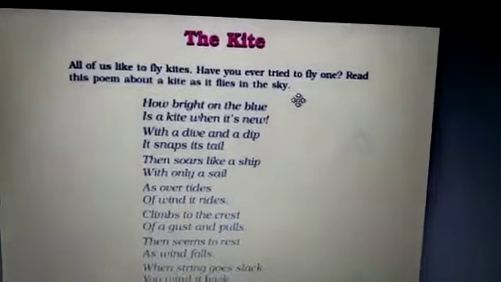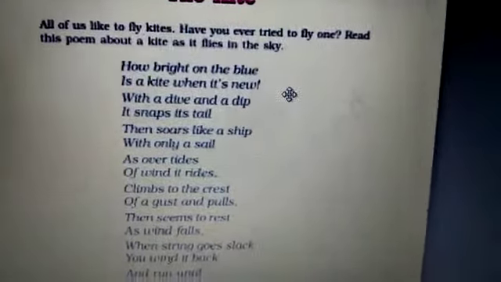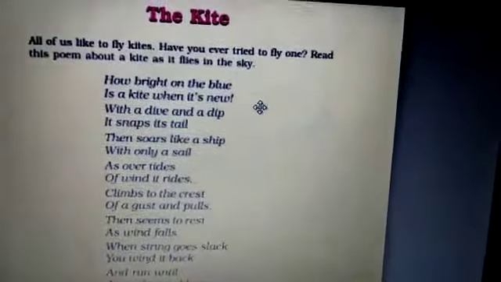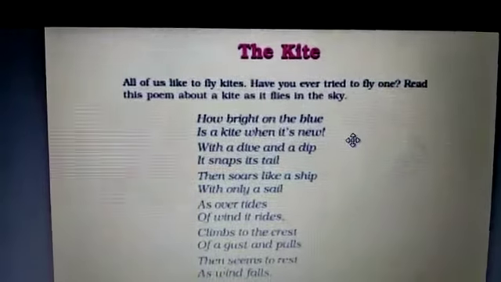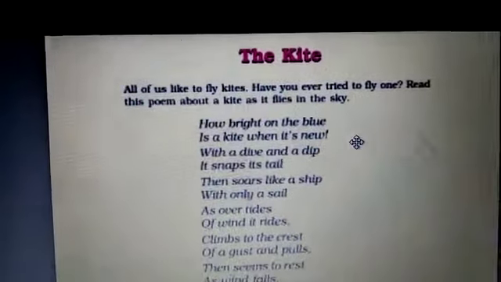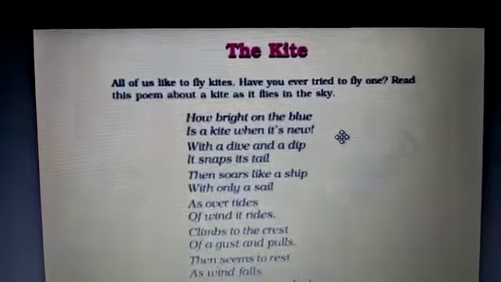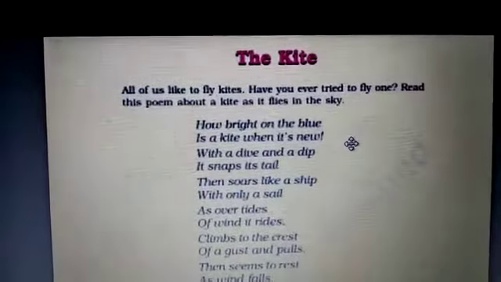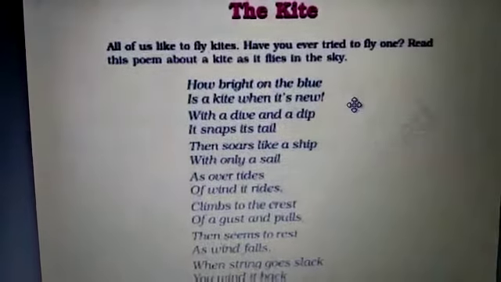Here, dear children, the kite is compared with a ship, and the word "like" is telling us that this comparison is made. What is comparison? When we are comparing two things, this is called comparison, and this figure of speech is called simile, and in Hindi it is called upma alankar, which is known as simile in English.